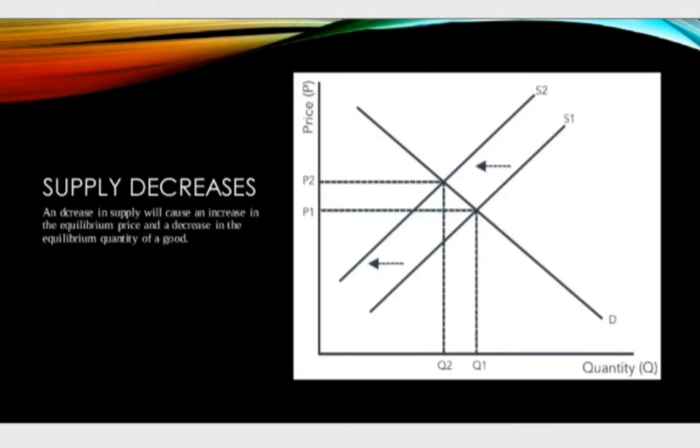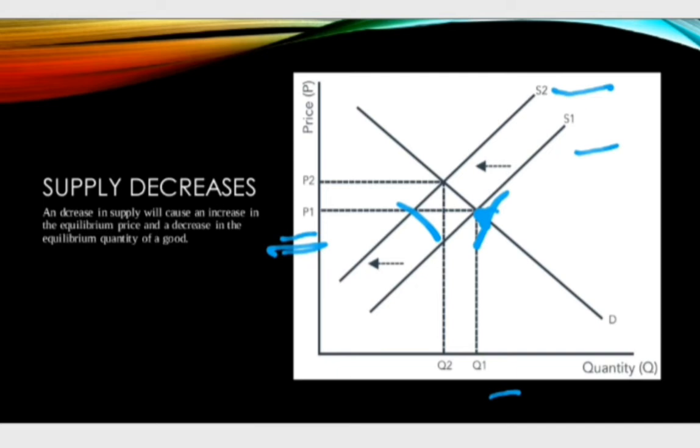This can be explained again with the help of a diagram. Let's assume this point represents the original equilibrium with P1 as the equilibrium price and Q1 as the equilibrium quantity. Due to the increase in the tax on selling tickets, the supply curve of tickets will shift from S1 to S2. As a result of this, at the existing equilibrium price, there will be a shortage of the movie tickets.